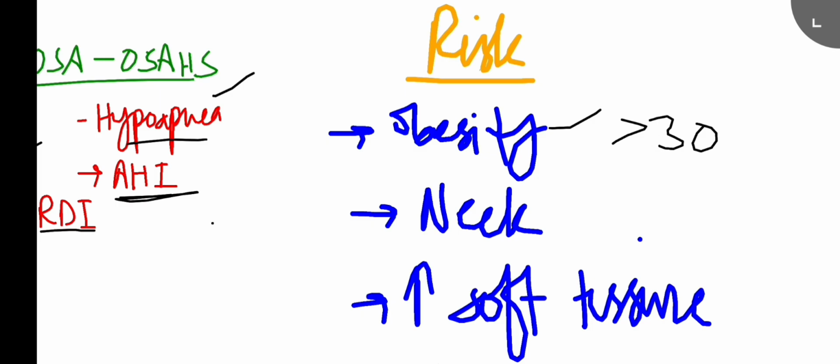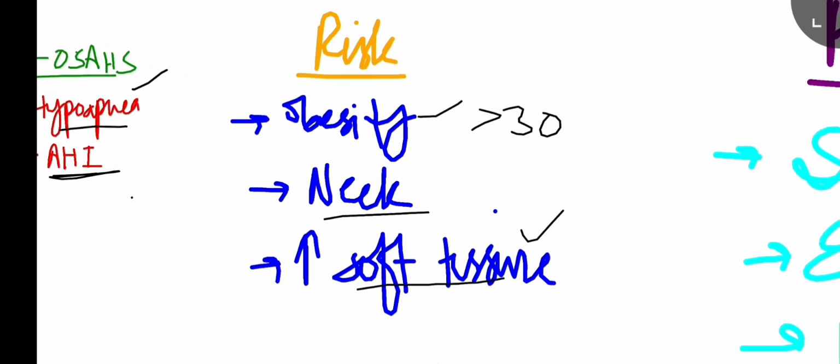Particularly neck circumference is important, if it's greater than 17 inches in a man or greater than 16 in a female. And the third thing is increased soft tissues of the posterior oropharynx. That includes enlarged tonsils, macroglossia, and abnormal jaw structures as well, like micrognathia or retrognathia. These are the risk factors for obstructive sleep apnea.